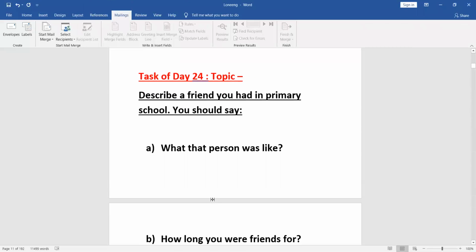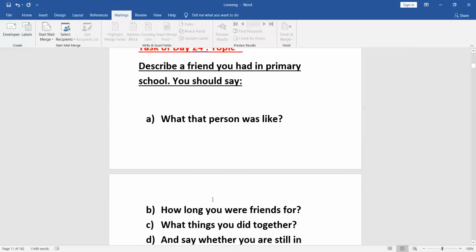All right. And then the last thing is the task of the day, which is day 24. Your topic is, you need to describe a friend you had in primary school. What you need to basically do is talk to us about your childhood friend. Primary school is between 1st and 5th standard, so grade 1 to grade 5. In India we call it standard 1 to standard 5. Well, the European sector calls it grade 1 to grade 5, and that is primary school. So you need to talk about your primary school friend.